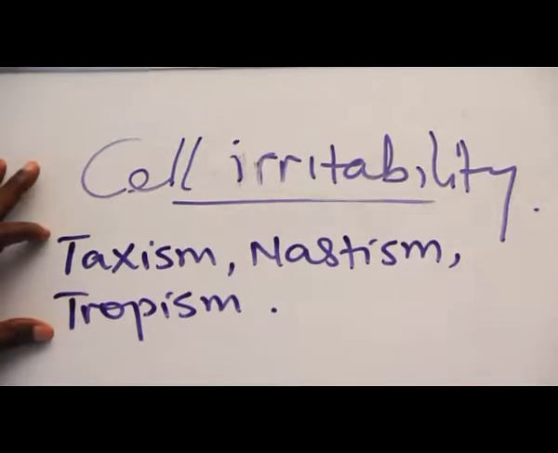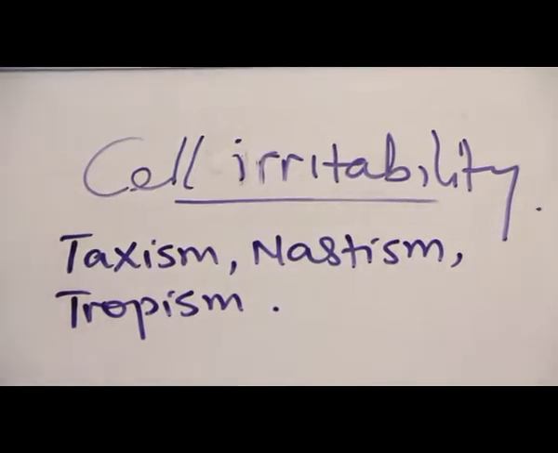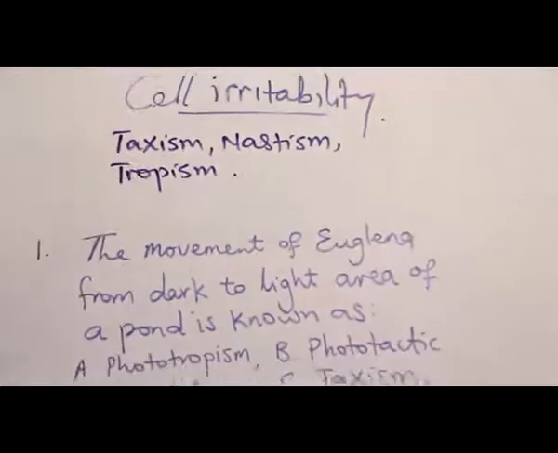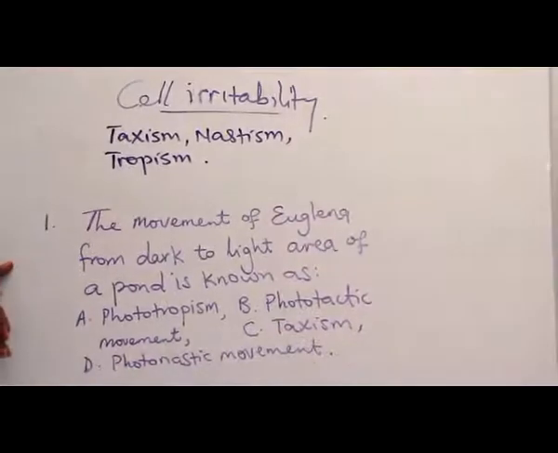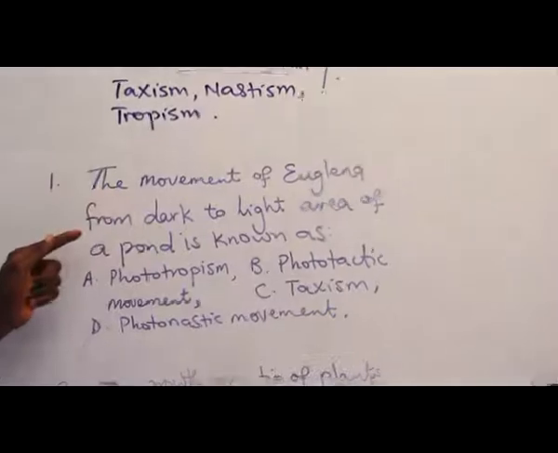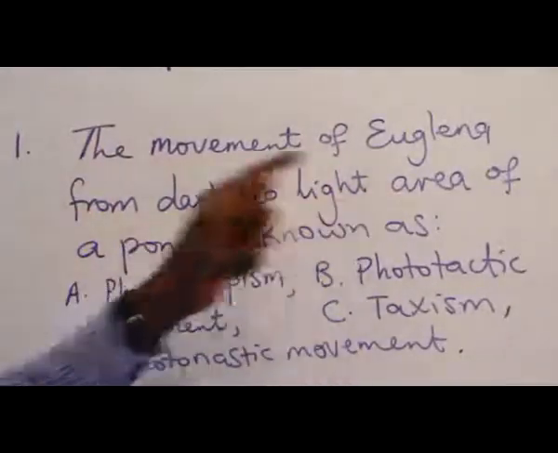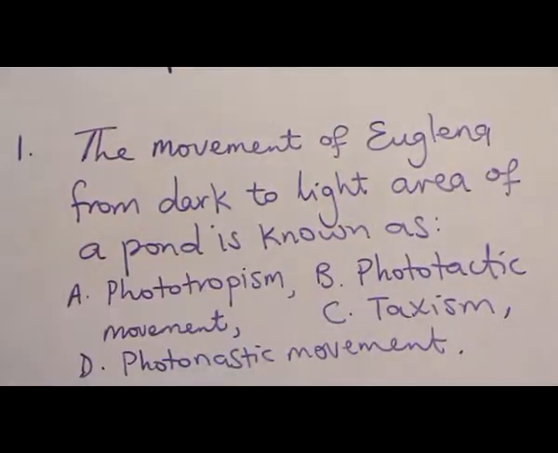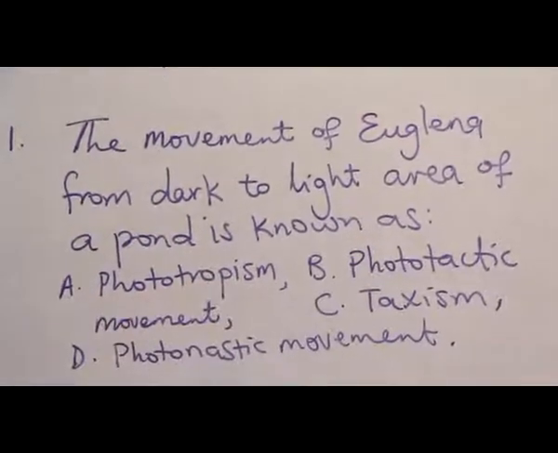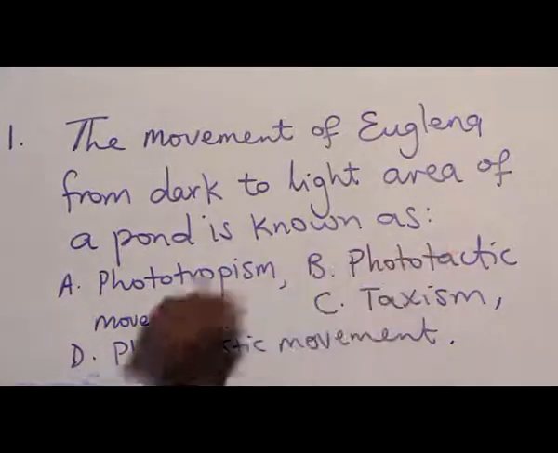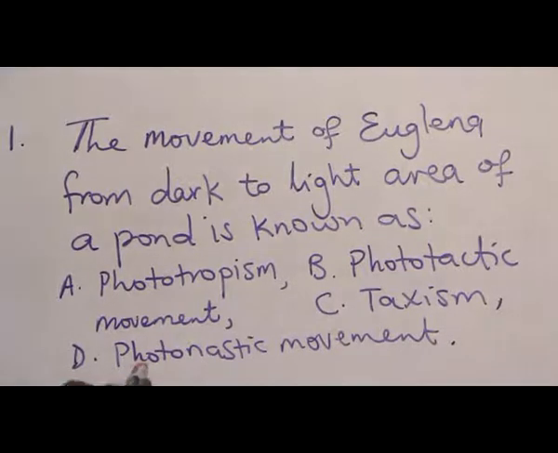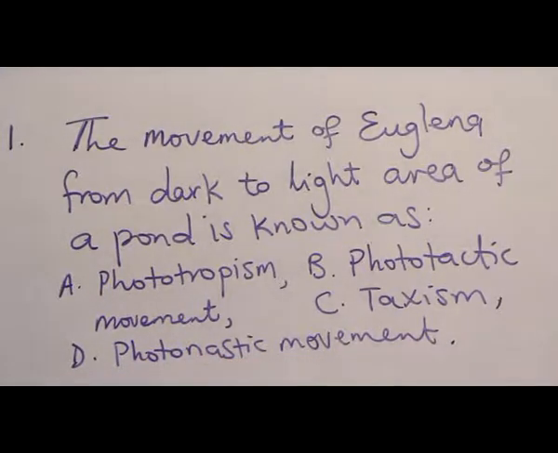All these have been discussed previously. You can acquaint yourself with them. Let us see questions that are relevant to this topic. The first question here: the movement of Euglena from dark to light area of a pond is known as what? A. Tropism. B. Phototactic movement. C. Tactism. D. Photonastic movement.